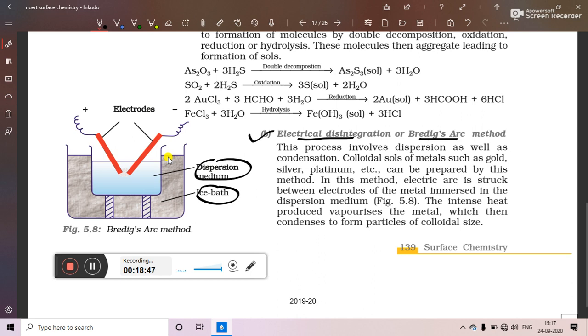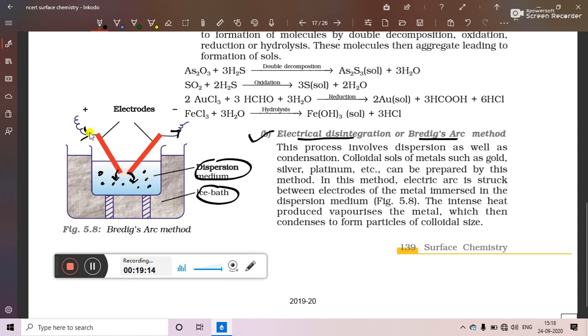Here we will see that when an electric arc or electric spark is given to the metal electrodes, the metal will convert from solid to gas. So solid metal will convert into gaseous metal, and afterwards when it cools down it will convert into small solid particles of colloidal size.